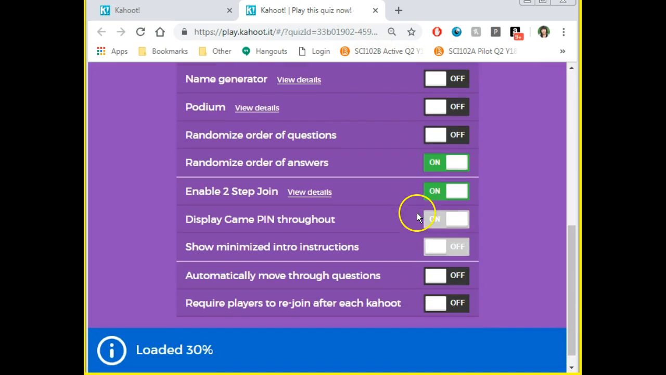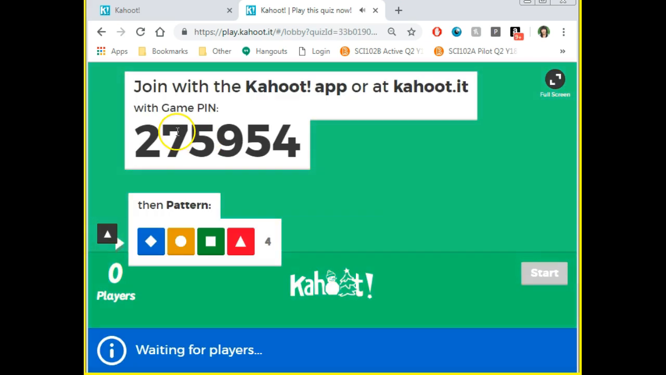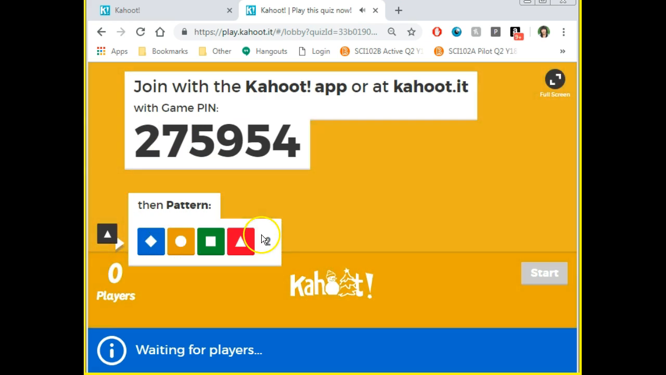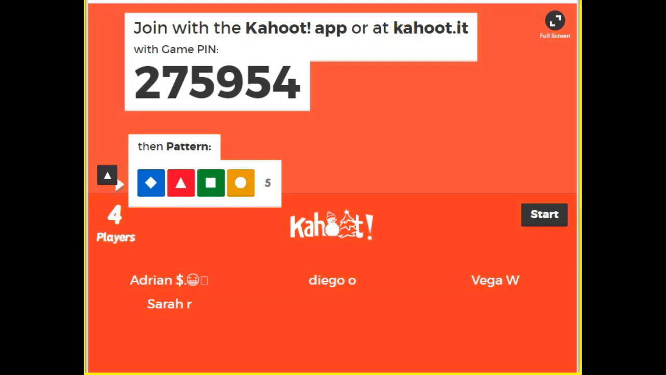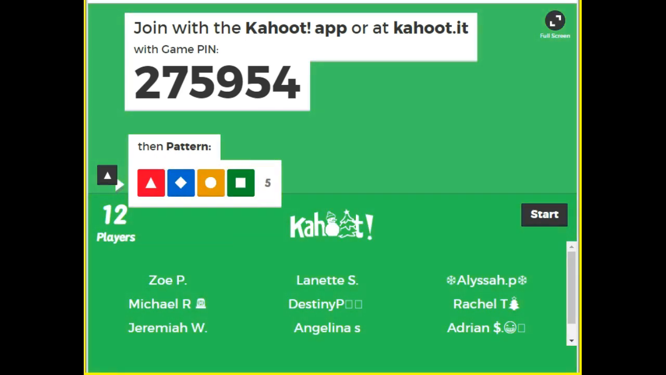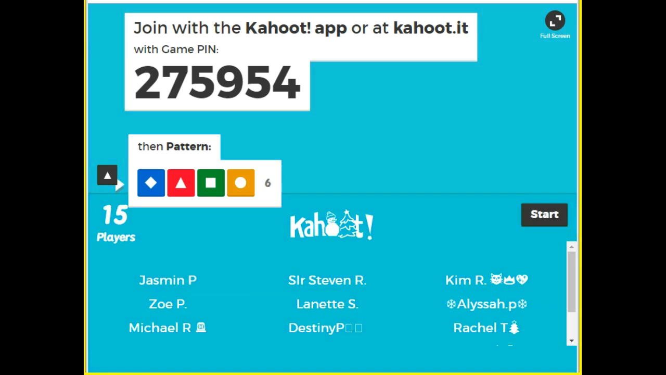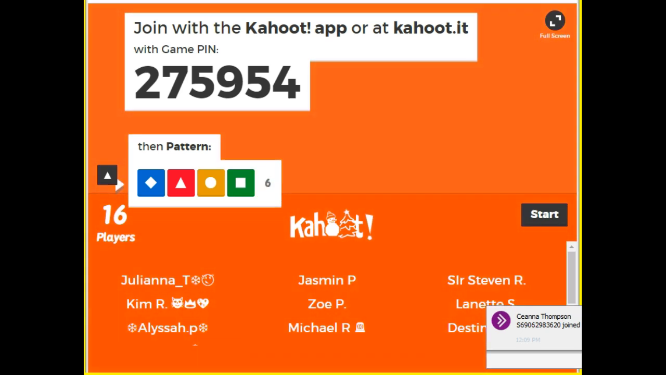All right, so answer streak, randomized, two-step. Cool. All right, here we go. All right, guys, here's your game pin. Here is the pattern. Remember, it does change after every 7 seconds, so go quickly. You can see names up there. Again, enter the pin, and then you do need to press the buttons in a certain way. So green, yellow, red, blue, yellow, green. If you guys need a private chat, let me know. You can either open one by double-clicking on my name, or I can open one for you.